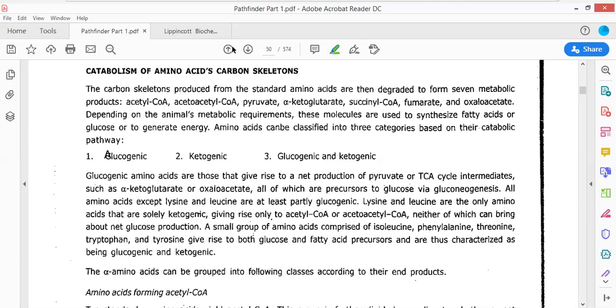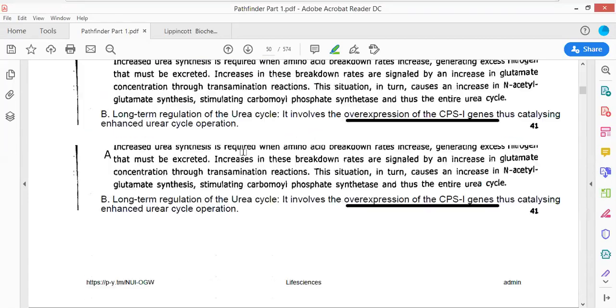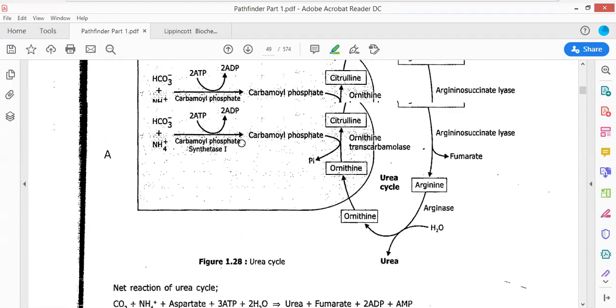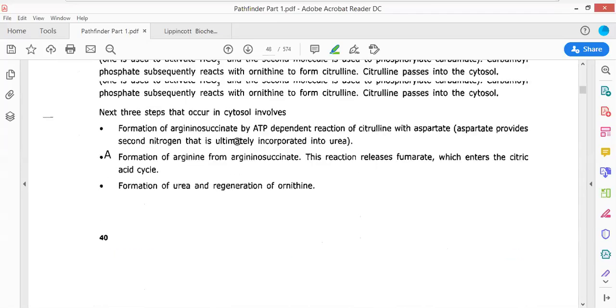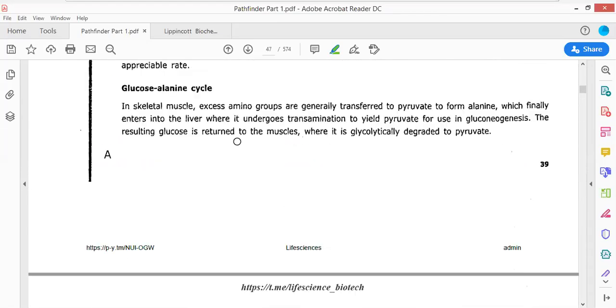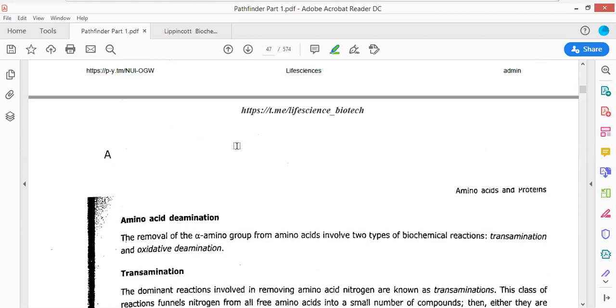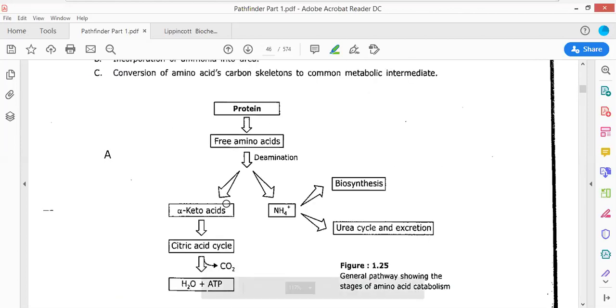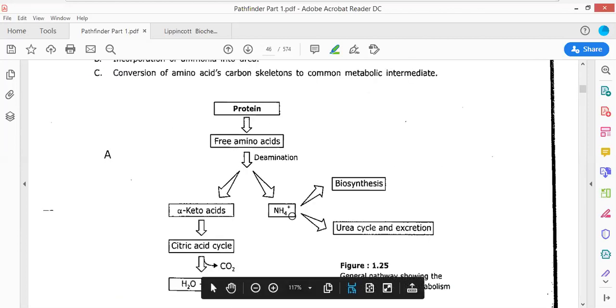Now how is the catabolism of the amino acid carbon skeleton going to take place? The carbon skeleton, as I told you in my previous lecture, in the chart we talked about just the day before yesterday, we have already seen that if there is a protein, there is a carbon skeleton and there is the amino group. So this carbon skeleton has to be degraded. Now, how will this carbon skeleton be degraded?